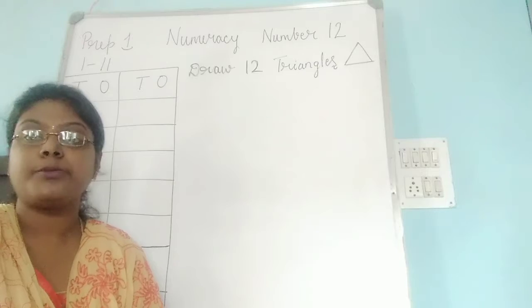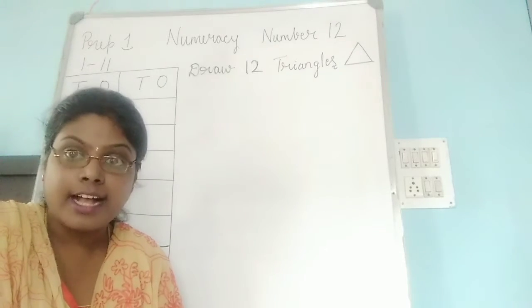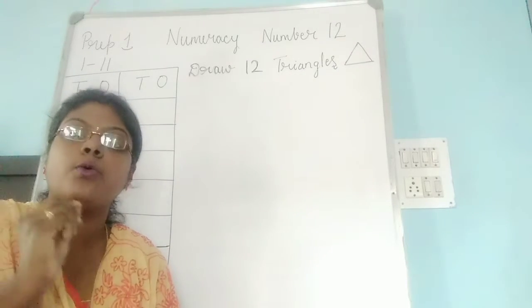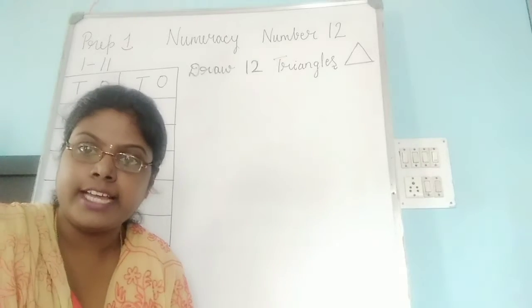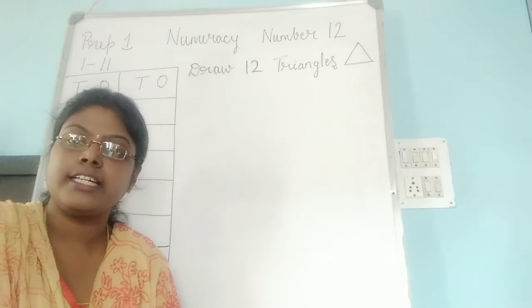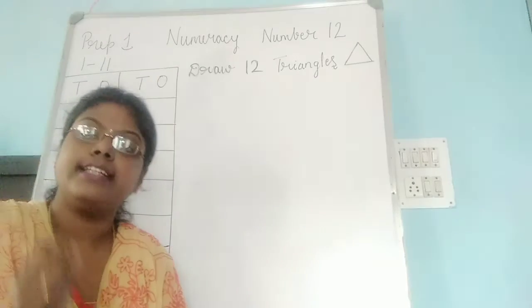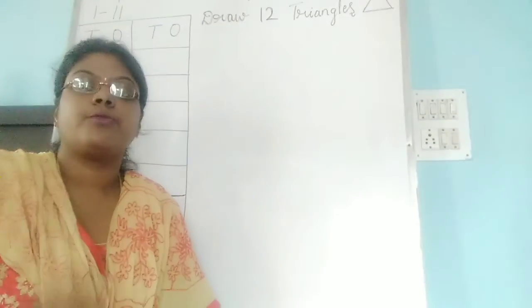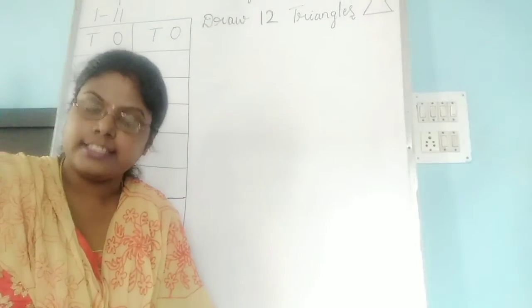Up to 10 you have learnt, and in the last class we had learnt the number 11. Repeat after me, children. 11, 11.